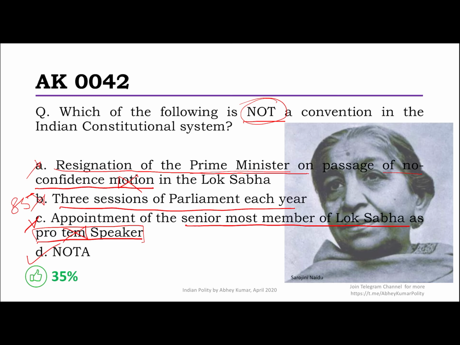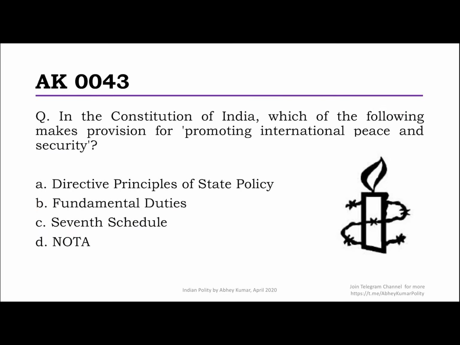And again, the performance has not been that great. Question number 43, in the Constitution of India, which of the following makes provision for promoting international peace and security? I think, when I made the question, at least, that this is a very straightforward question. And a good number of you got it correct also. But however, it was not as per my satisfaction.